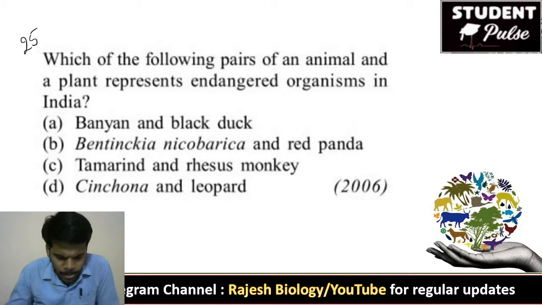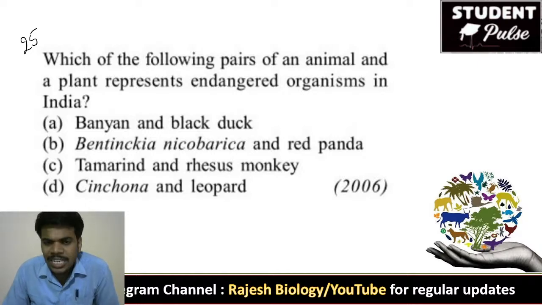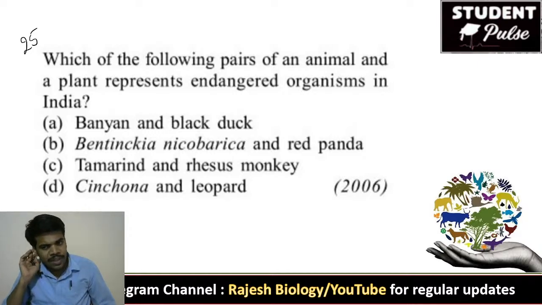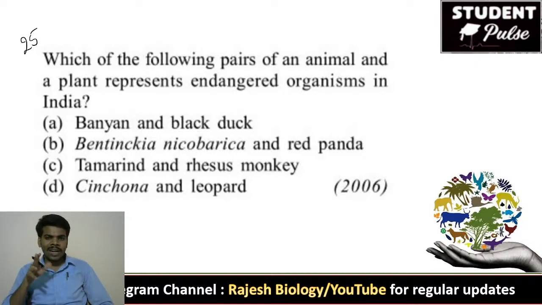25th question. For the 25th question, try to solve this. Answer this question correctly. Which of the following pairs of an animal and a plant represents endangered organisms in India? Try to note down the right answer for this question as endangered species. They are examples from plant and from animal also.